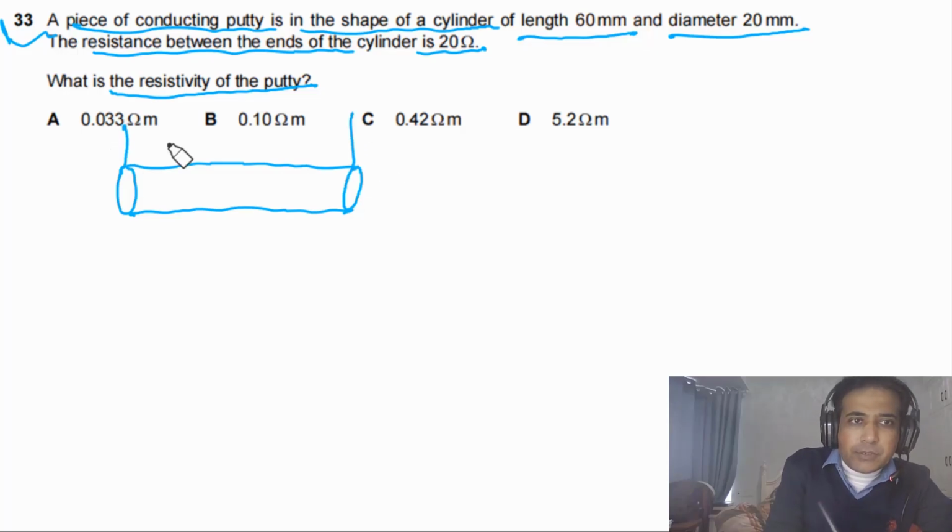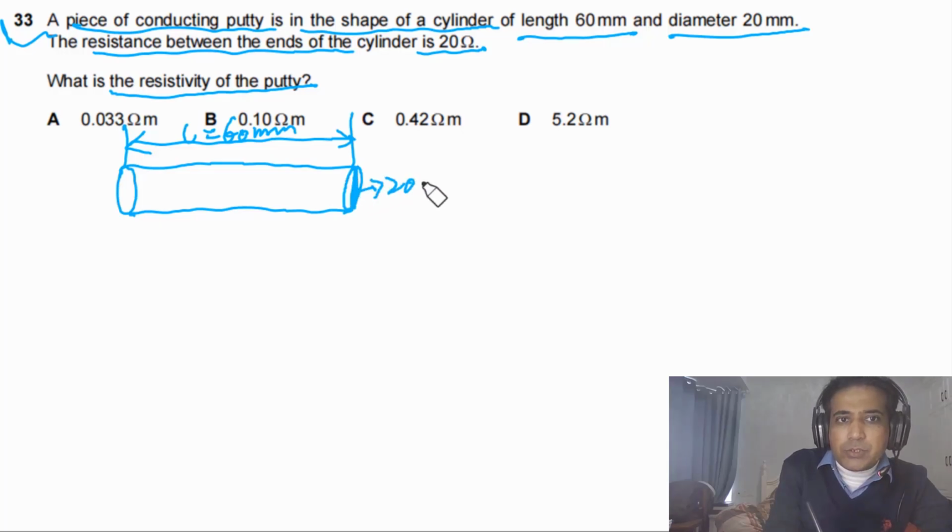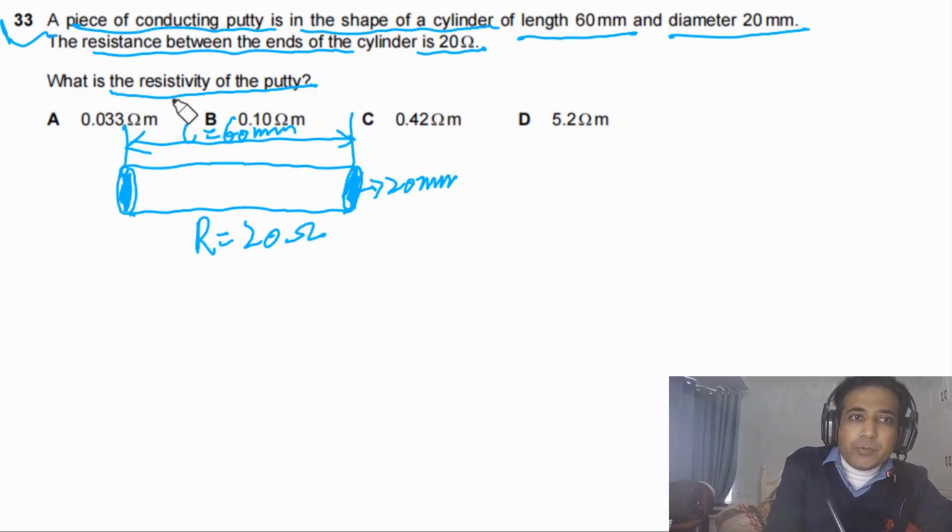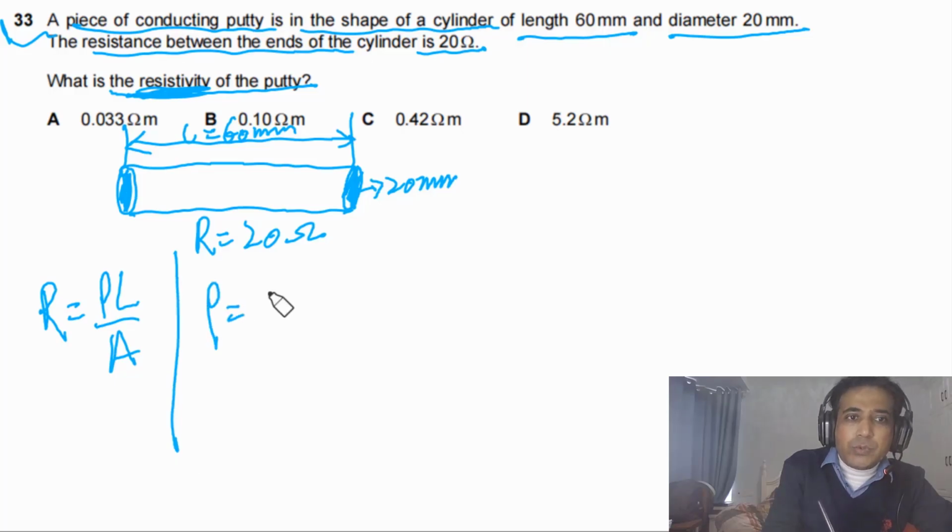The length of the cylinder is given to us. So we have value of L, that is equal to 60 millimeters, and diameter is given to us, that is equal to 20 millimeters. And it is also given to us the resistance between the ends of this cylinder, between these two ends, resistance is equal to 20 ohms. We need to find what is resistivity of the putty. So simply we can use R is equal to rho L by A. We need to calculate for this question rho. So rho is equal to RA divided by L.